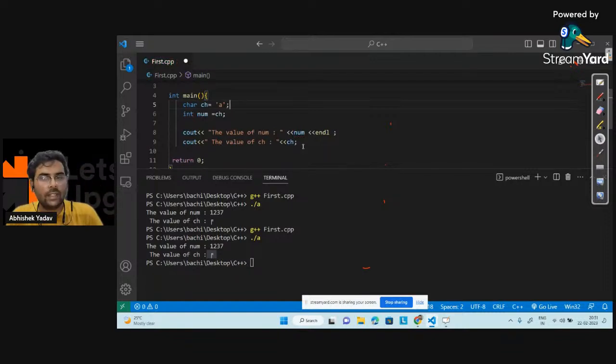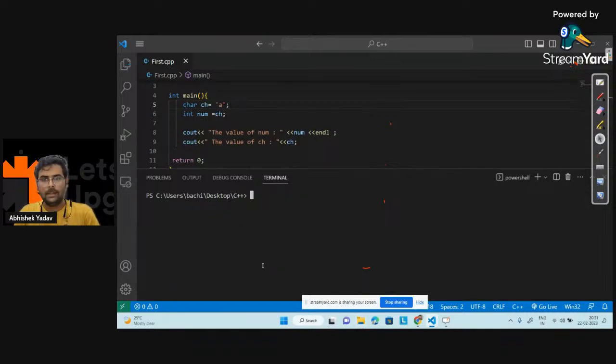Okay, correct, we are getting 97. Let's save the code and run the code. Here you can see the value of num is 97 and the value of ch is a, that is, this a is converted to the corresponding ASCII code.